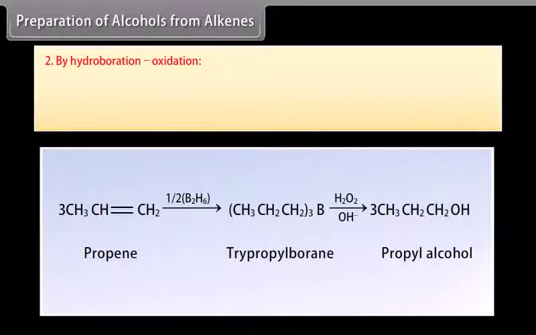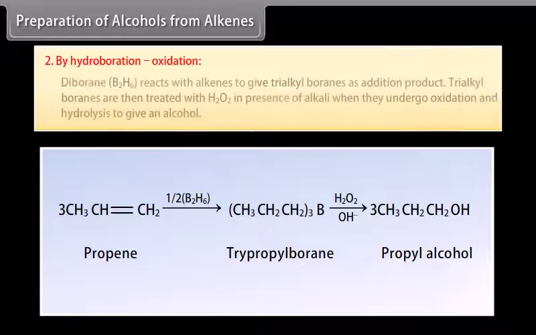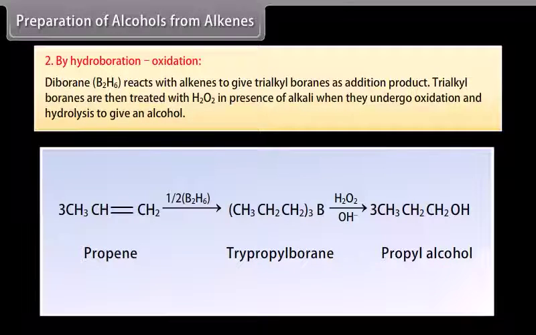From alkenes, by hydroboration oxidation. Diborane reacts with alkenes to give trialkyl boranes as addition product. Trialkyl boranes are then treated with hydrogen peroxide in the presence of alkali, when they undergo oxidation and hydrolysis to give an alcohol.